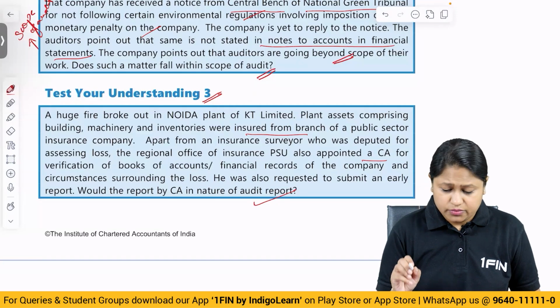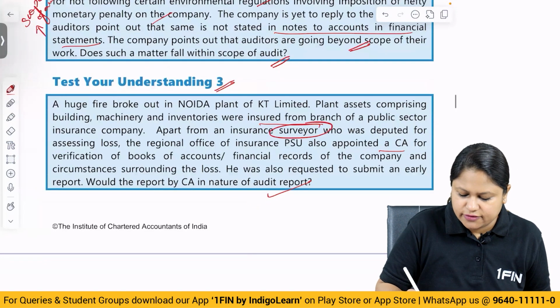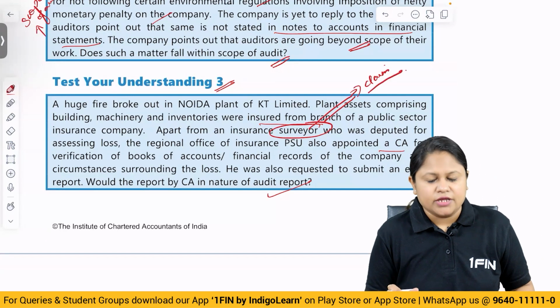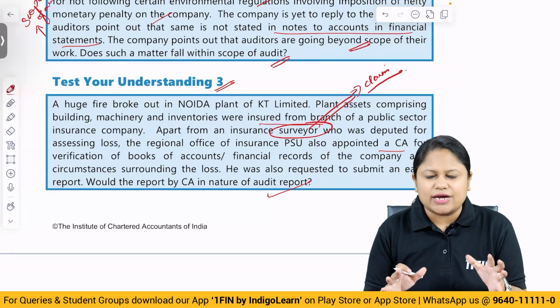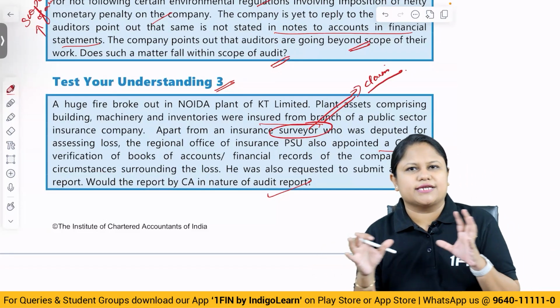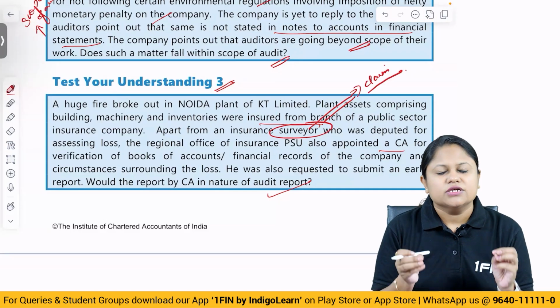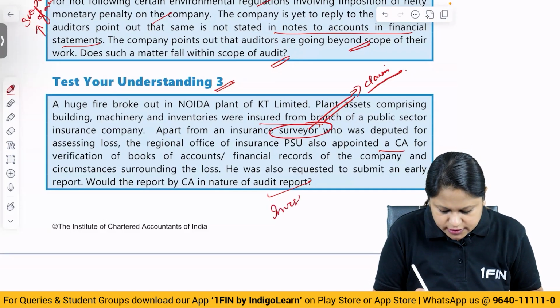The answer is no. Point is very simple. Insurance surveyor is to understand the kind of claim that can be raised and how much can be actually paid. So, here what he is trying to do, he cannot obtain a reasonable assurance here. He has to actually do a detailed survey and understand about all the kind of losses and all that has happened and prepare a report. So, in this case it is basically not audit, it is going to be in the nature of investigation,